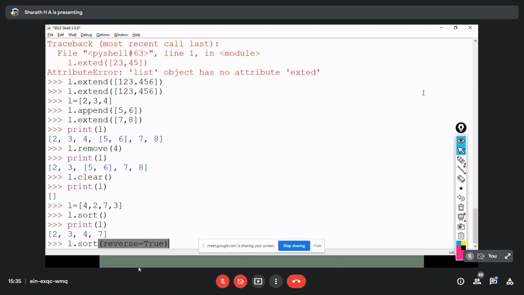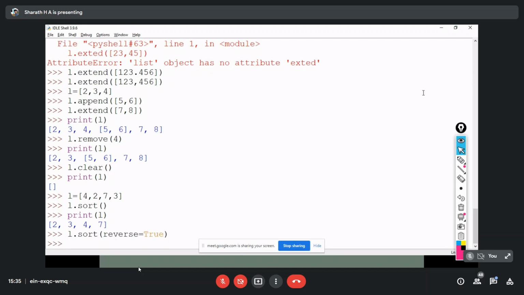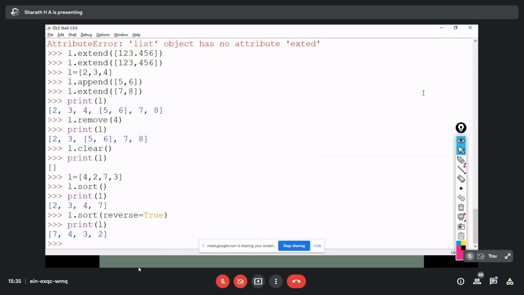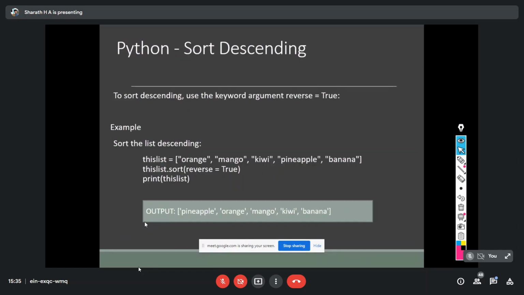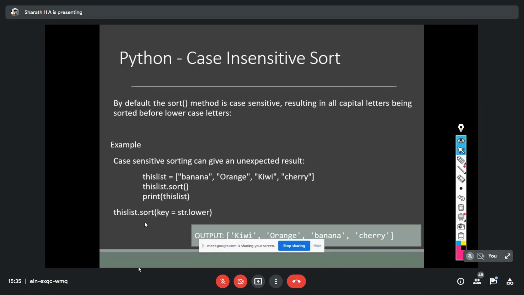Now if I print this L, you can notice 7, 4, 3, 2, printed in reverse order. So I'm sorting the list values in reverse order. Otherwise, it's going to sort in ascending order. By default it's ascending order.